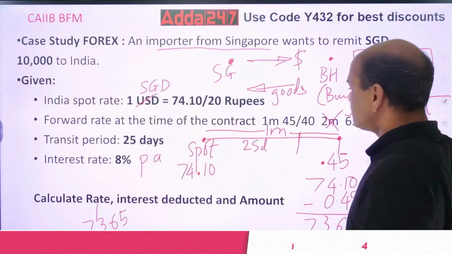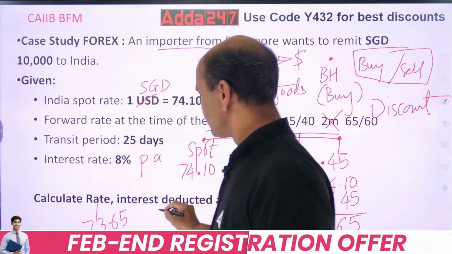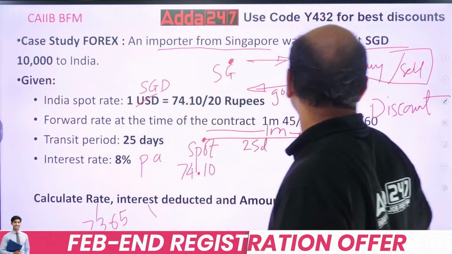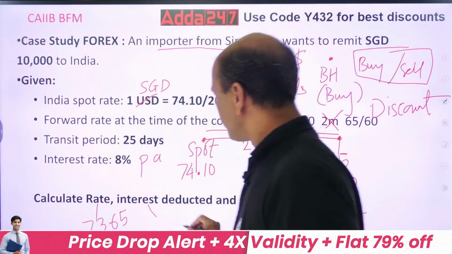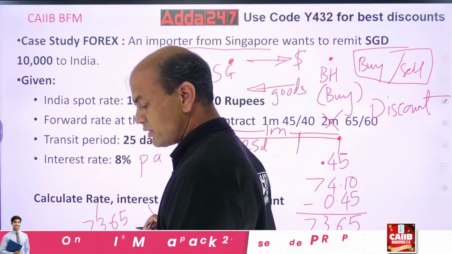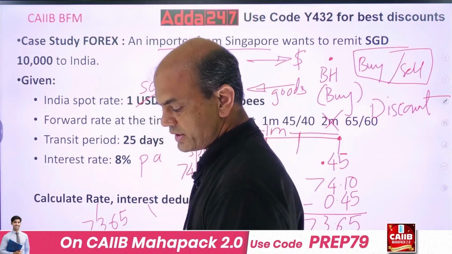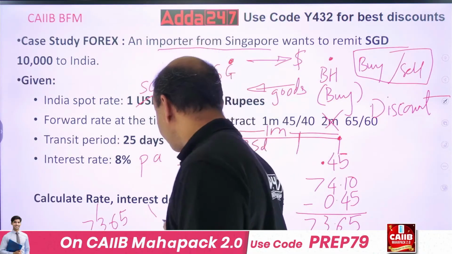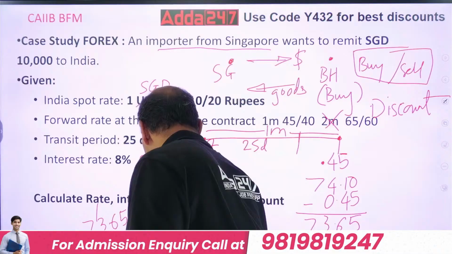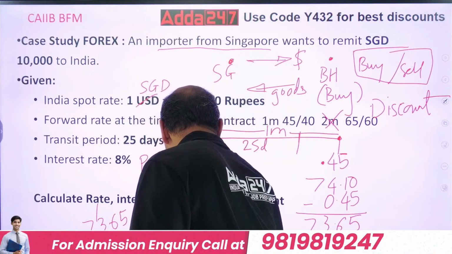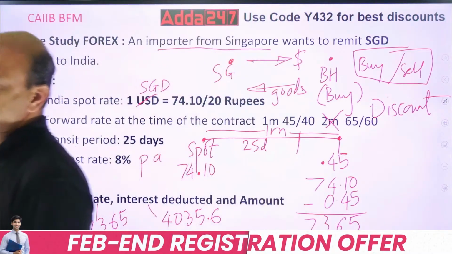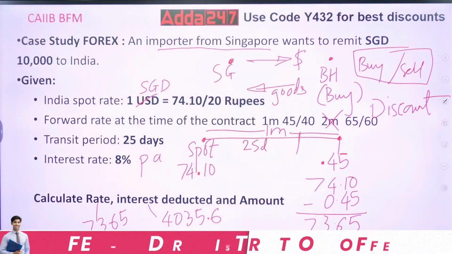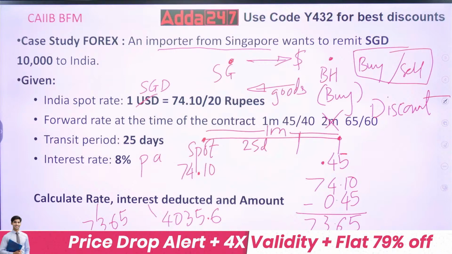So second answer you have got: 4035.6. Got it, everyone? This is the answer for the second part. Now the third part, amount.